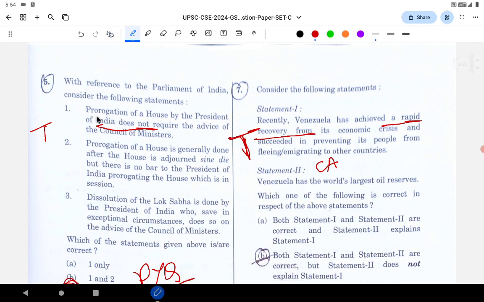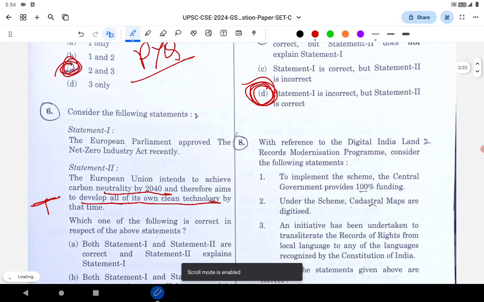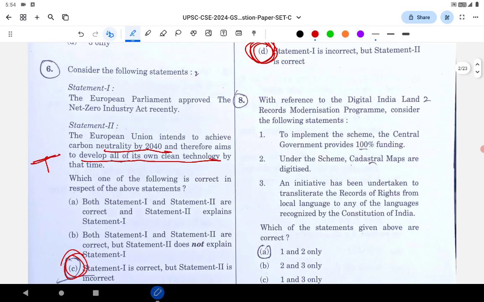Next is a question regarding the prorogation of the House by the President. Prorogation of the House by the President of India does not require the advice of the Council of Ministers. They do require it. Again, that cannot, do not. So this kind of trick is also directly repeated from the PYQ. Whenever the sentences are formed in this way, you have to be wary of them. Please verify them. That's wrong. So 2, 3 is the correct answer. We'll finish off as quickly as possible. This is just to show the importance of PYQs, intelligent elimination techniques and important prelims themes.